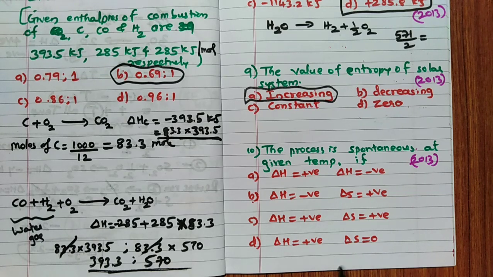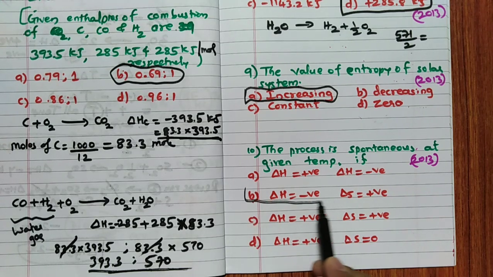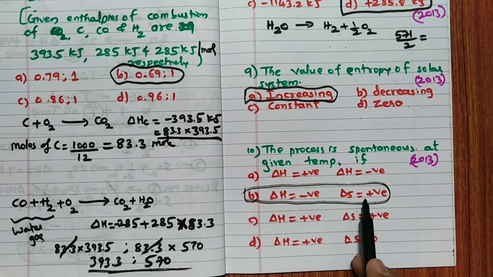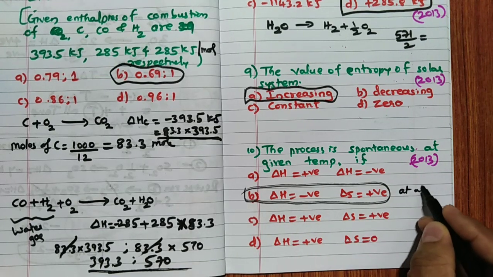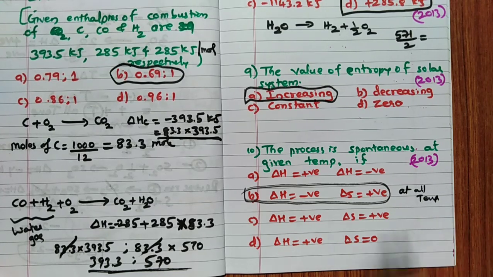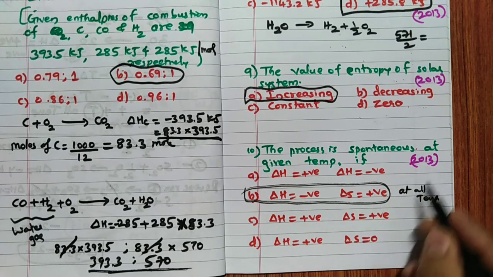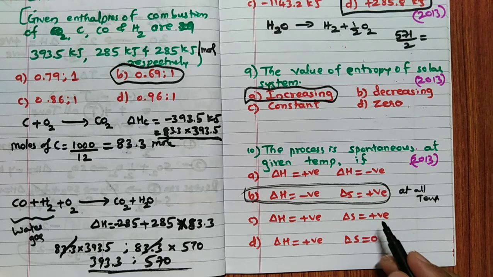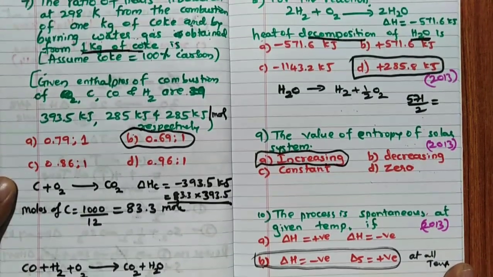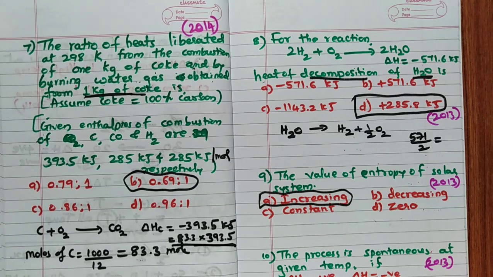See, the process is spontaneous at a given temperature. What constant temperature is given? The answer for this question is this one. Delta H is negative, delta S is positive. It is spontaneous at all temperatures. Remember, at all temperatures it is spontaneous. Hence, this is the answer for this question, asked in 2013. So this is about the thermodynamics synopsis and these previous year questions.